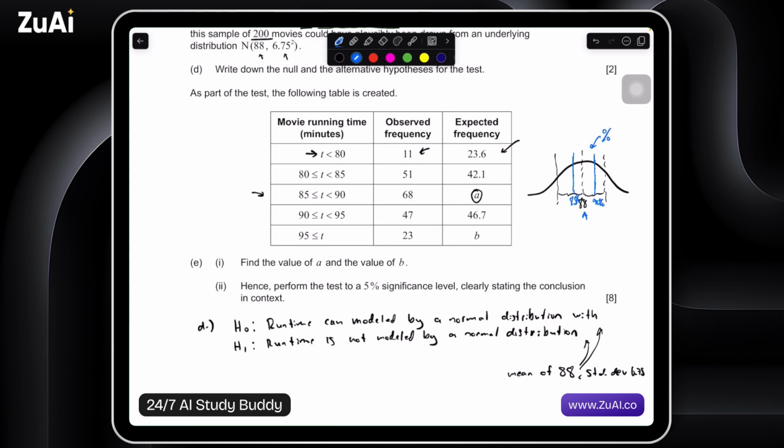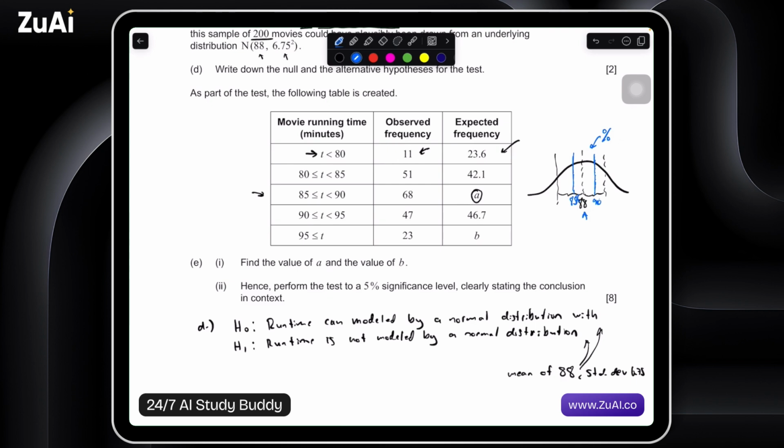And if we know we have 200 movies altogether, we can find out how many movies we would expect to have within this range.